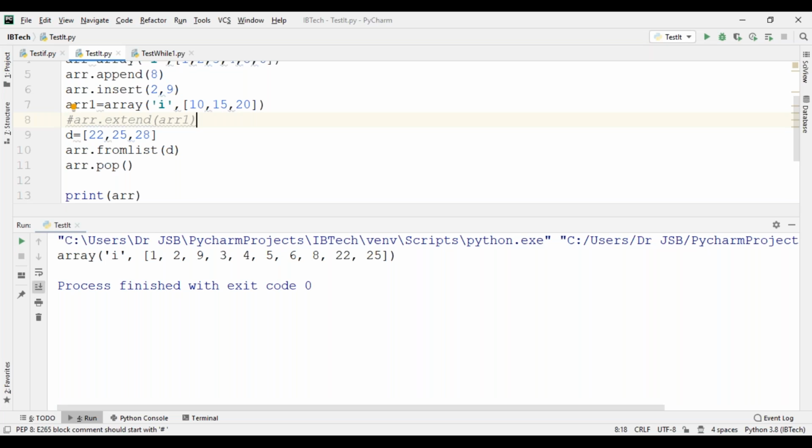Right? Am I clear? Please note down: pop removes the last element from the given array. Example, array dot pop.